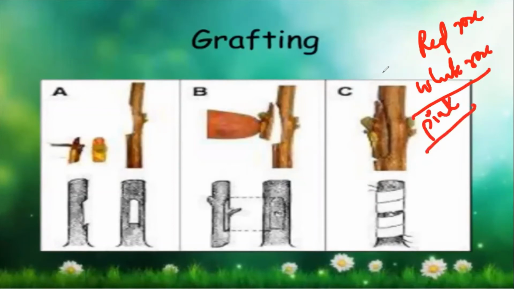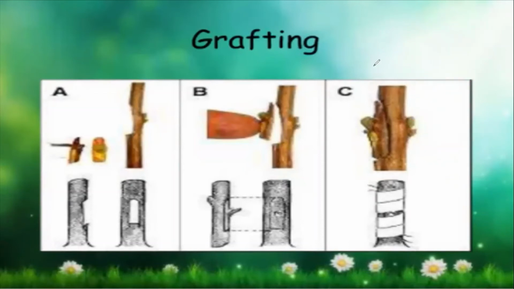So it's not red, it's not white, but sometimes we get a pink rose also. So this is what we can do in the case of grafting. Because the qualities of the first and the second will get mixed up.